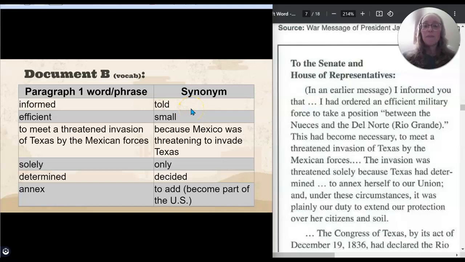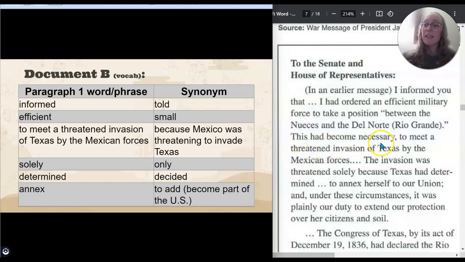In an earlier message, I informed you that I had ordered an efficient military force to take a position between the Nueces and the Del Norte, by which President Polk means the Rio Grande. So, I'm going to pause there for a moment. Informed means told, efficient means small. So, in an earlier message, I told you that I had ordered a small military force to take a position between the Nueces and the Del Norte.